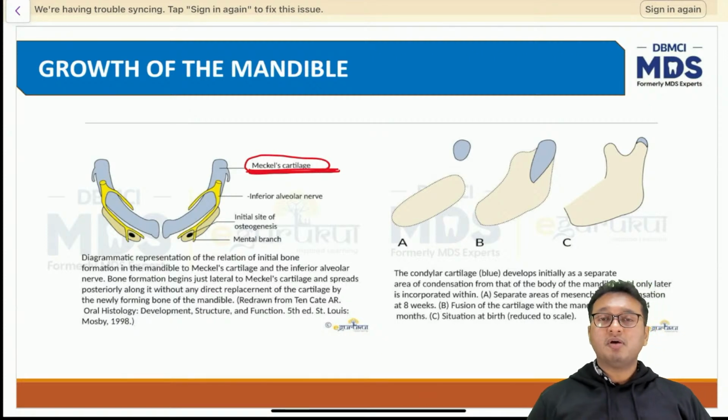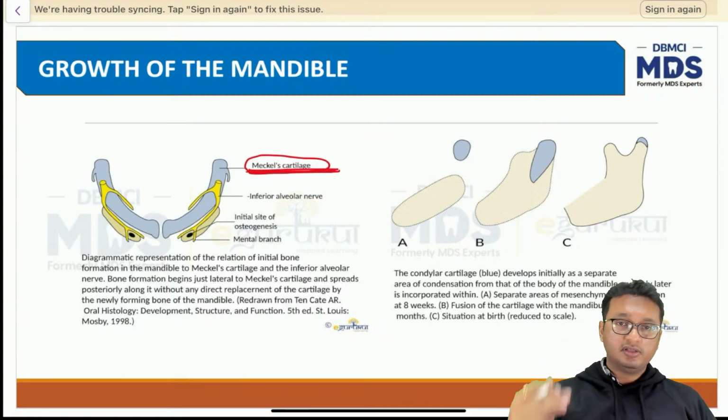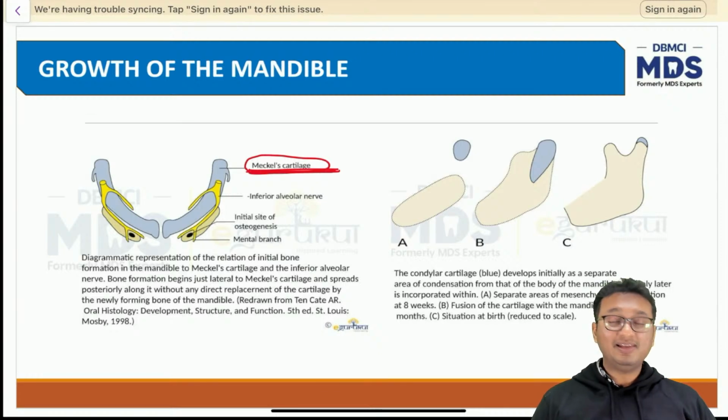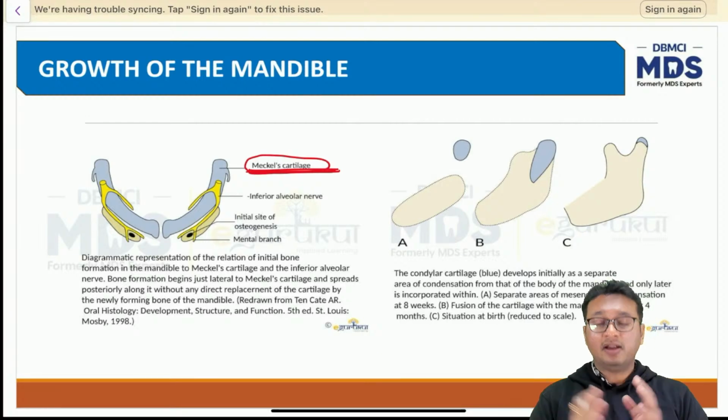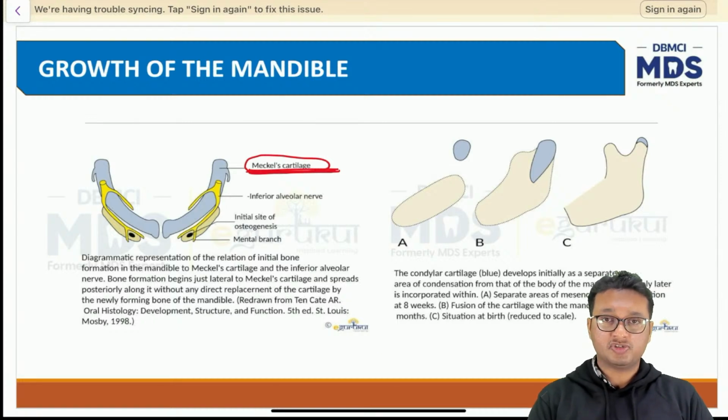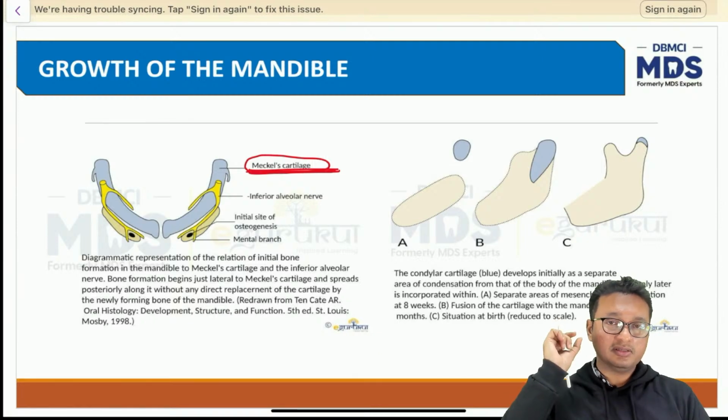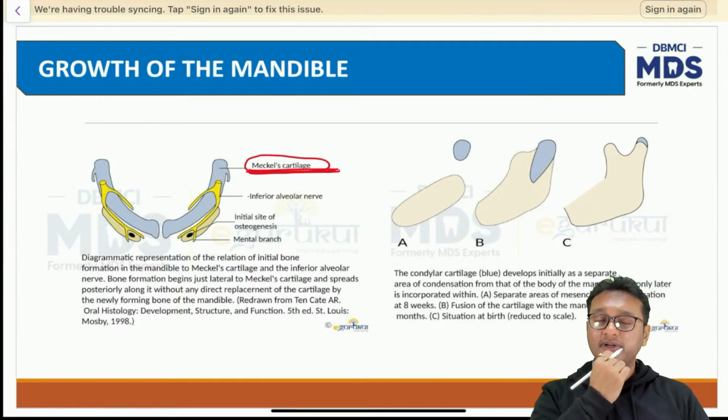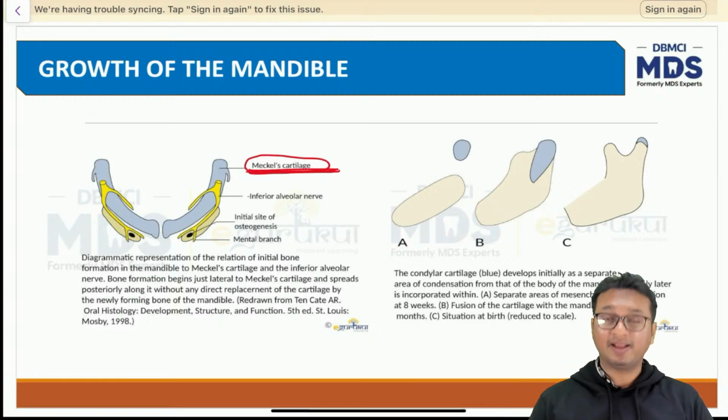Meckel's cartilage forms a scaffold around which the mandible develops. The mandible per se does not develop from the Meckel's cartilage. It degenerates with time. So we have different remnants, the leftovers of the Meckel's cartilage, but actually more than 95% of the mandible is made up of intramembranous ossification, the intramembranous ossification of the mesenchymal condensation of the connective tissue. Only the condylar part, just a little bit of condyle and a little bit of mental ossicles, are formed by Meckel's cartilage.